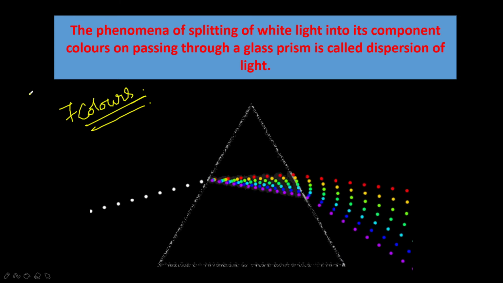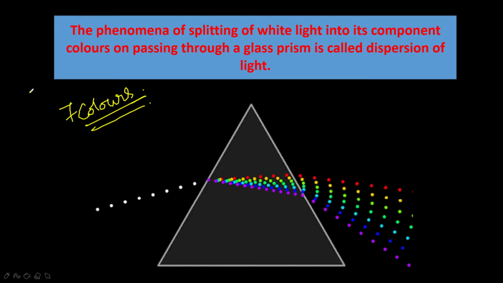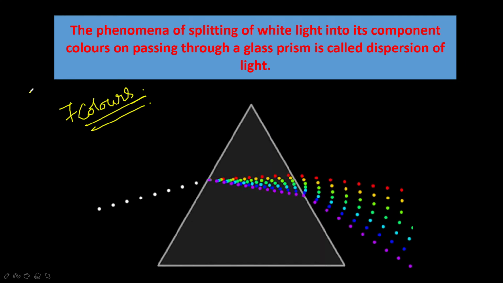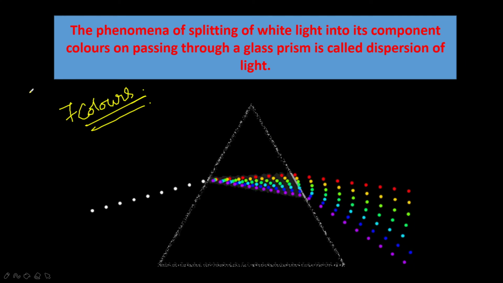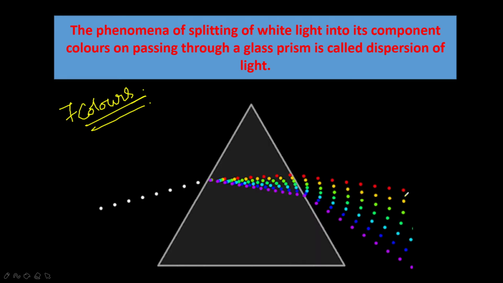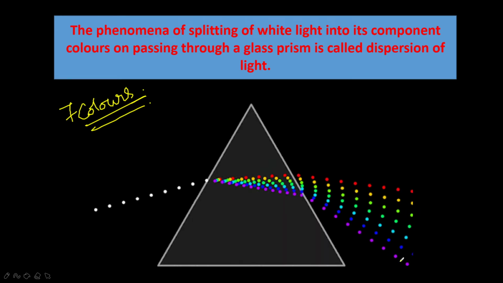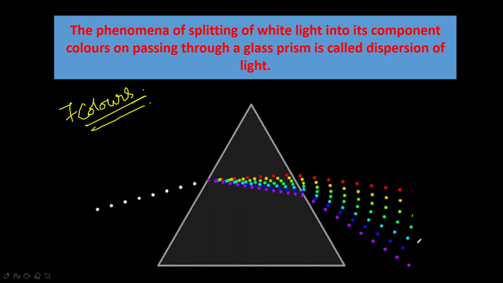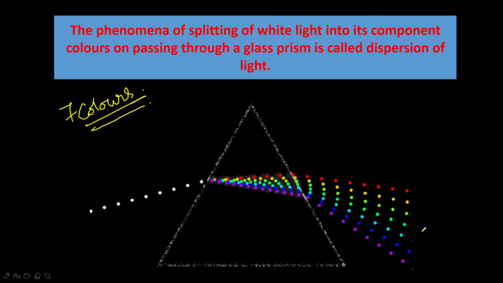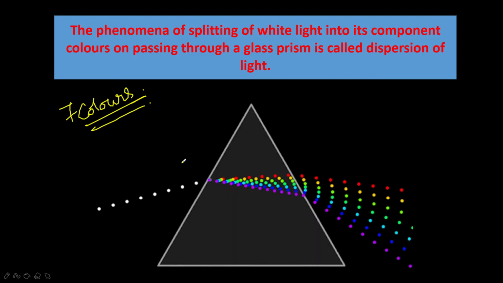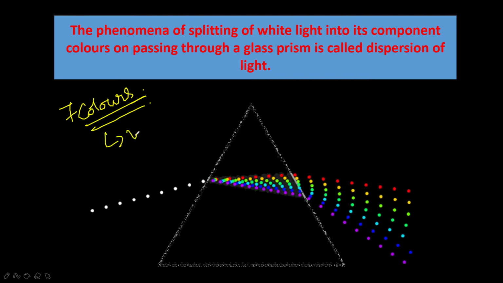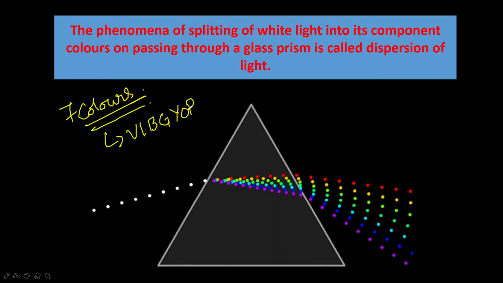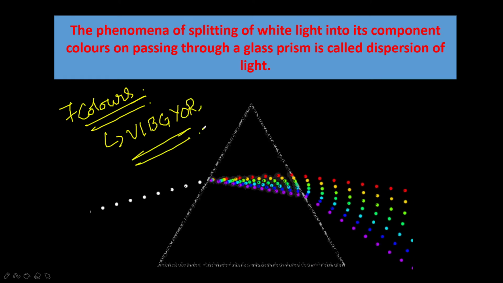He had expected to see a white image of the sun on the screen, but he found a band of 7 colors, which is called a spectrum. They are violet, indigo, blue, green, yellow, orange and red, which is called VIBGYOR.